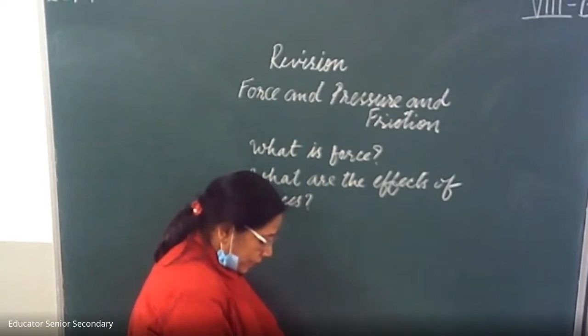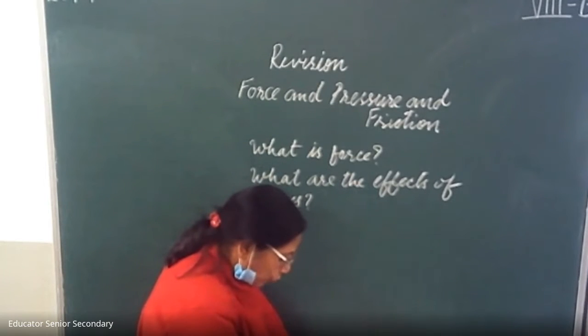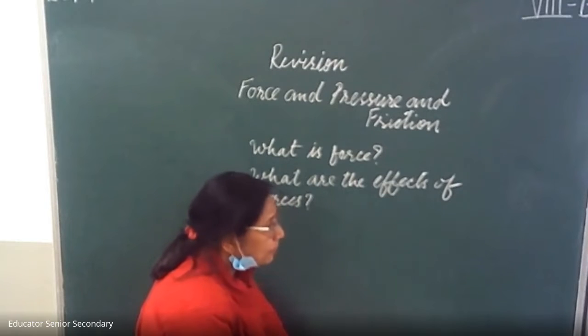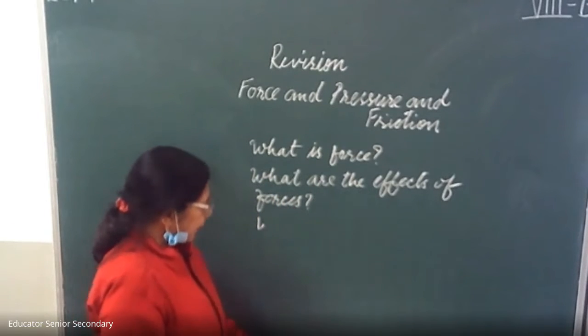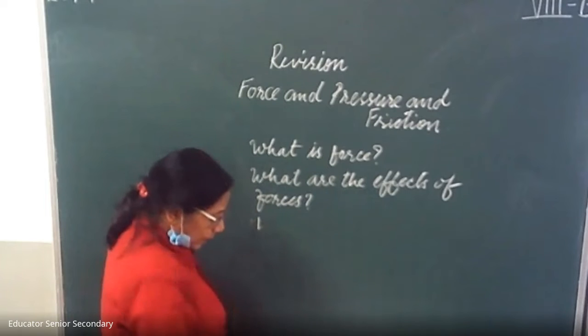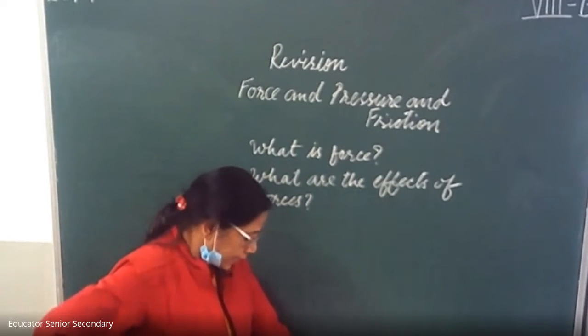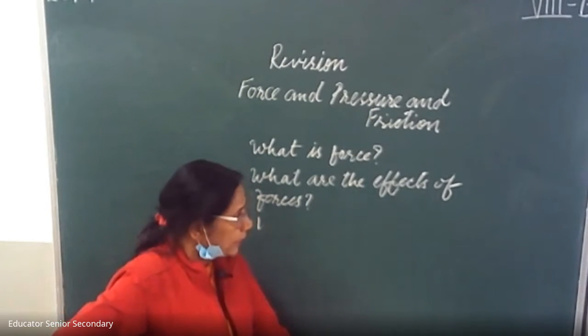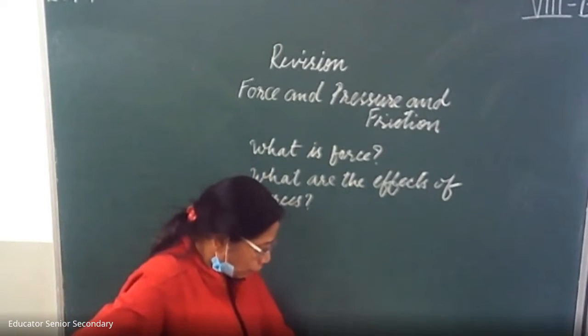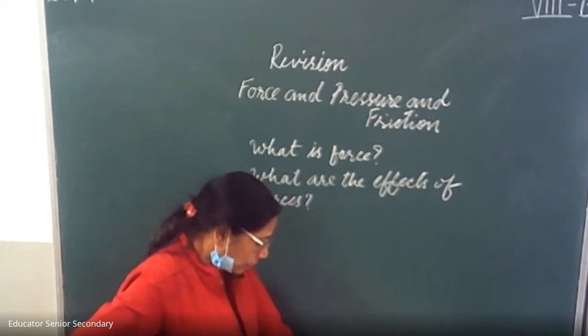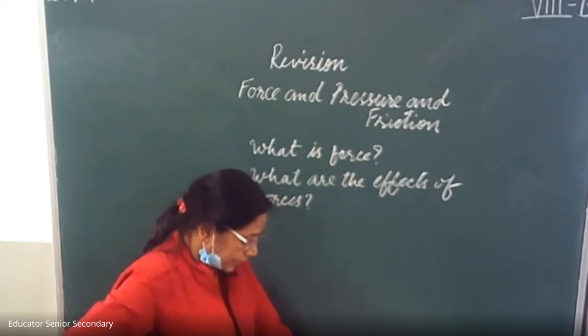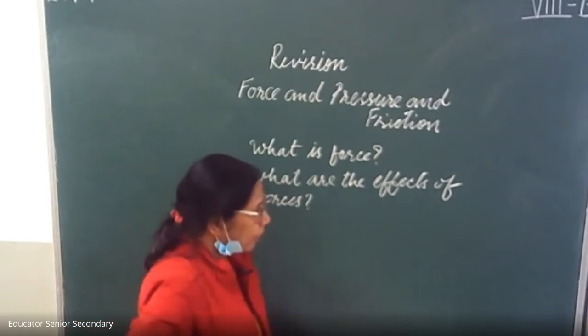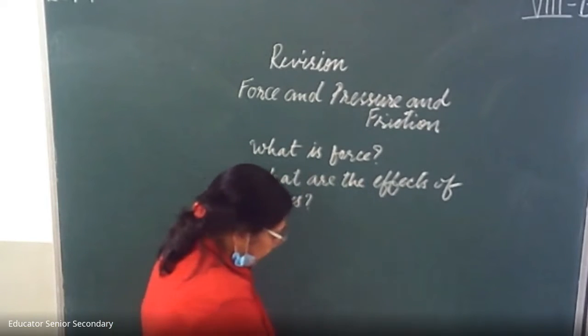First effect, children: forces can make a stationary object move or can change its position of rest. Second, force can change the speed of a moving object. Third, force can change the direction of motion of a moving object. And fourth, force can change the shape or size of an object.